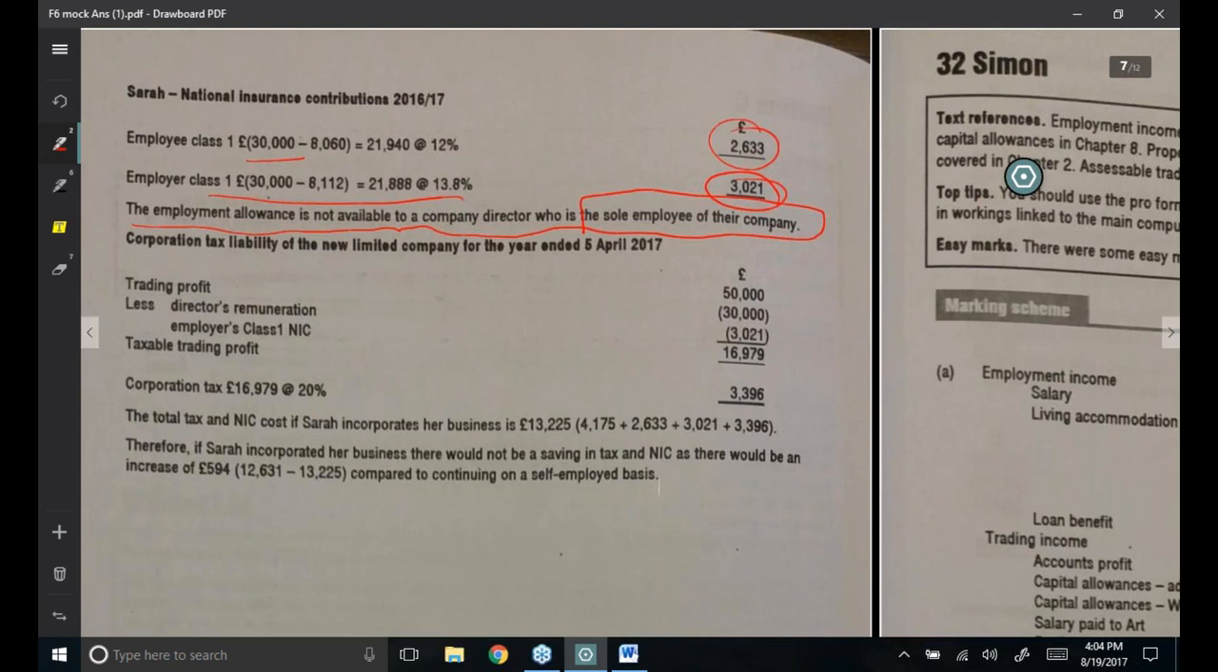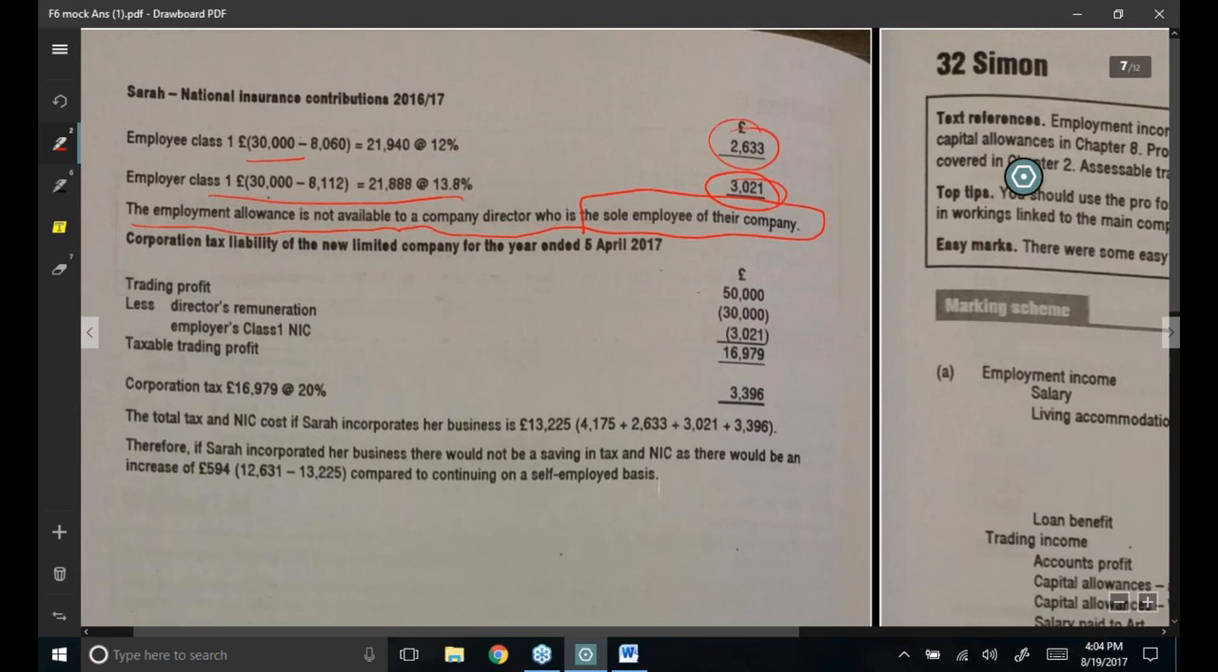Considering the company's results, the company's trading profit is 50,000, out of which the director's remuneration and the class 1 secondary NIC they pay for the employees, all expenses on behalf of employees, are going to be deducted. As a result, the trading profit for the company will only be 16,969, over which corporation tax of 3,396 will be paid. So we can see the total tax and NICs in this case would have been 13,225.